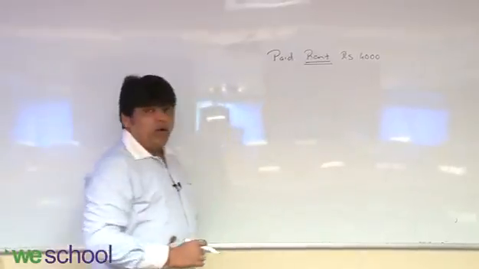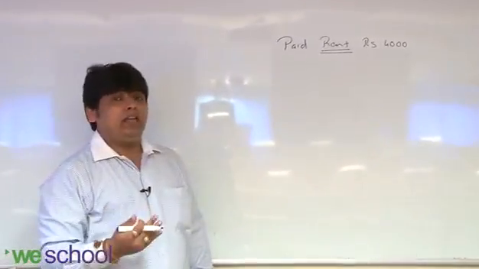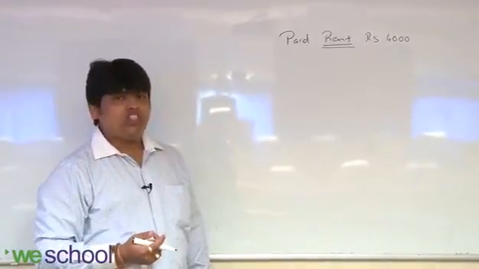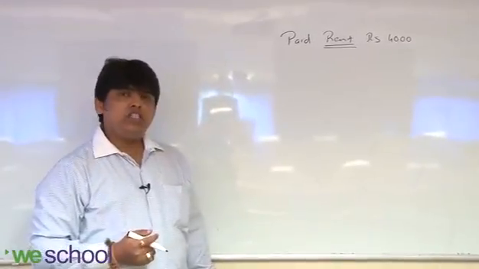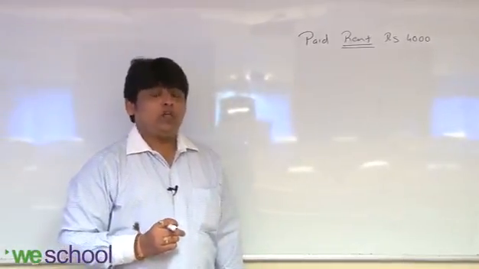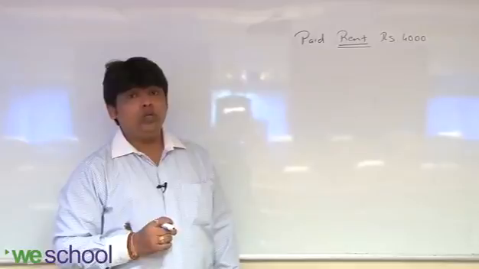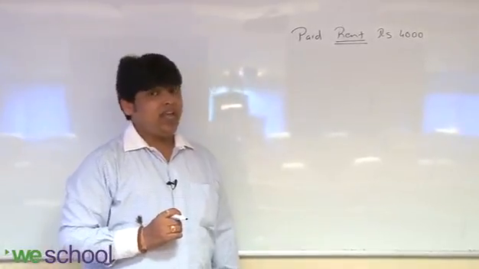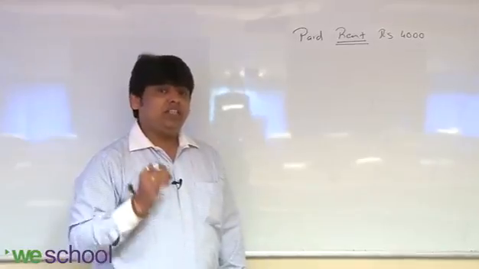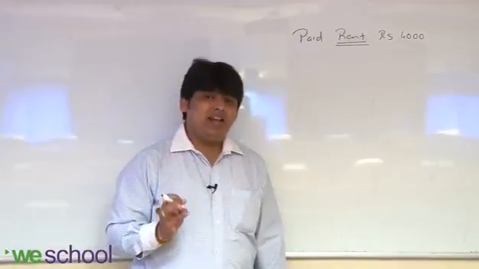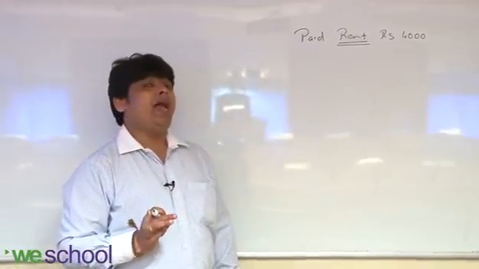And second one, when you pay, obviously you paid by cash or check. Mostly every transaction is paid by check. So whenever check comes in between, you have to write bank account. Don't use cash account in that case. If nothing is mentioned, you can take cash, but mostly when the check comes, paid rent by check, that means one is rent account, second account is bank account.